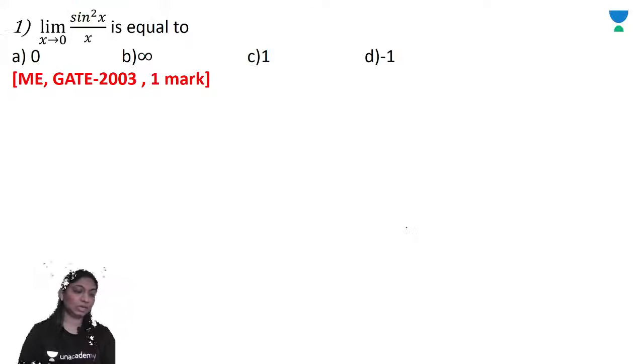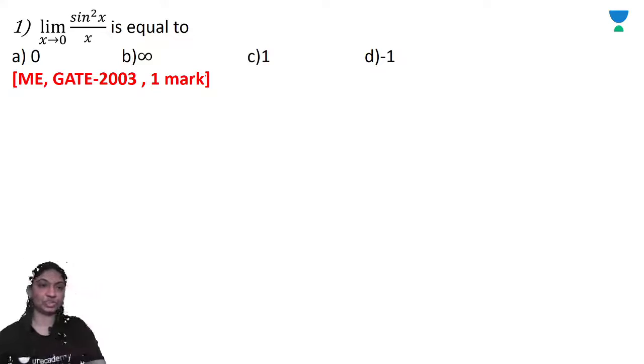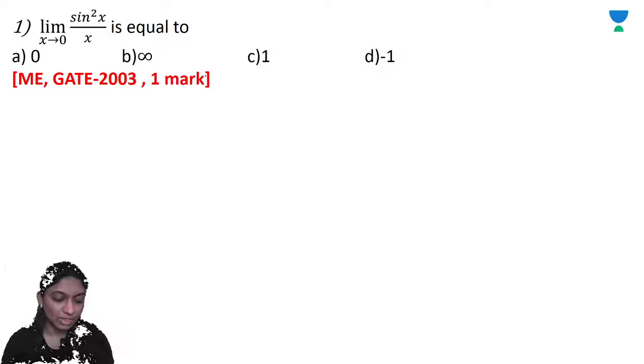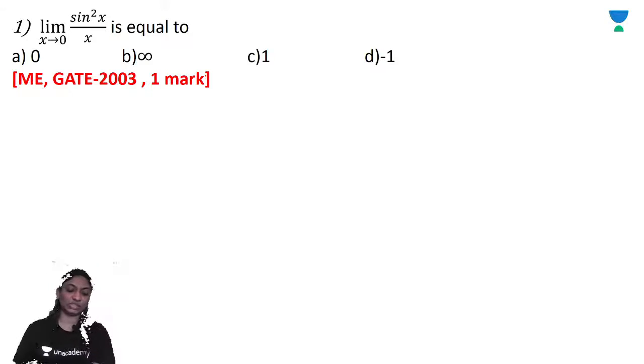Now we will start our actual topic. First question on calculus, which was asked in your question paper for GATE 2003 for 1 mark. Today in this lecture we will solve most of the questions asked in your question paper, so that it will give you an idea how to solve the questions from calculus asked in previous year exams.